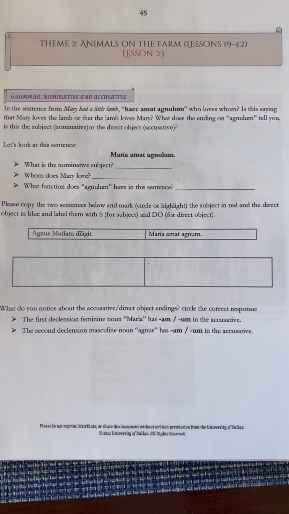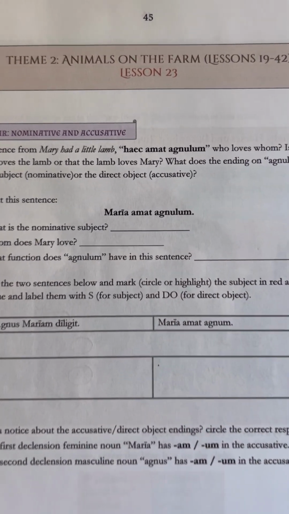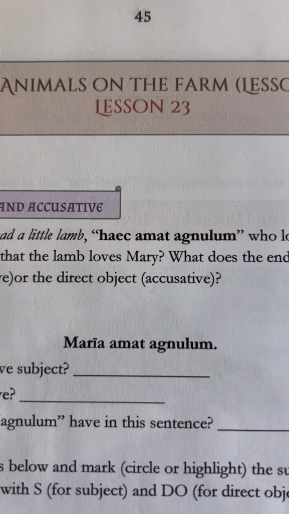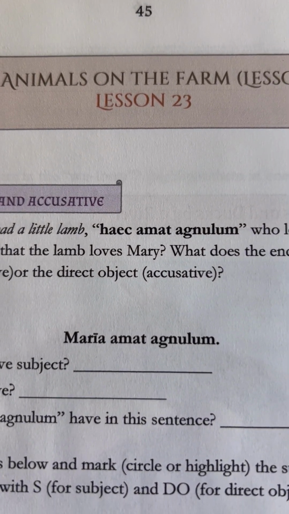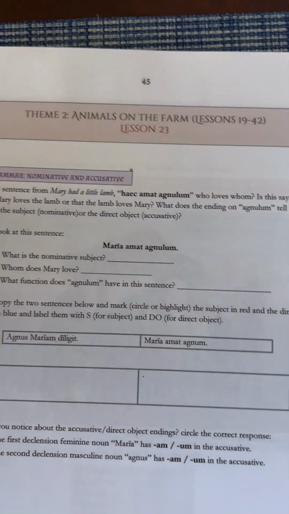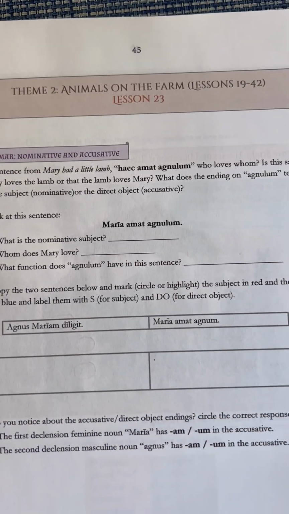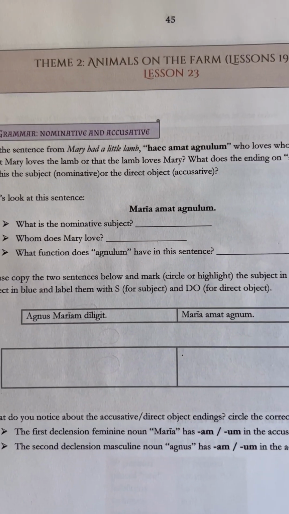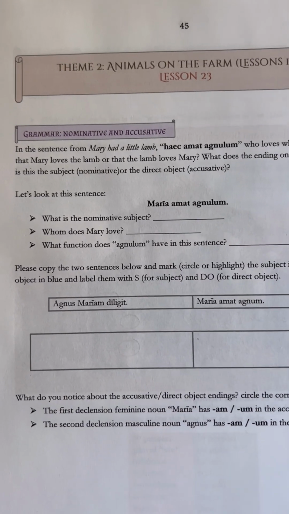All right, so the next thing we're doing is a workbook page. It should be page 45 in your lesson book. You need to have a blue pencil and a red pencil as well. And we're just going to start this.